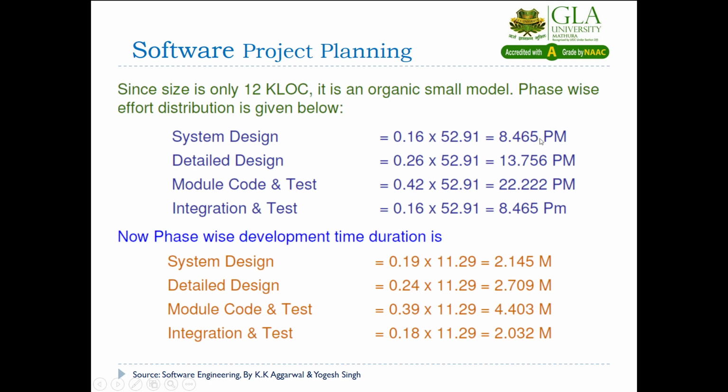You multiply and you get the phase wise effort. If you sum all these up, you get the total 52.91. For the phase wise development time, again you take the values for system design 0.19, then 0.24, 0.39, 0.18, and multiply these by 11.29 to get the phase wise development time. If you sum this up, you find the total development time.